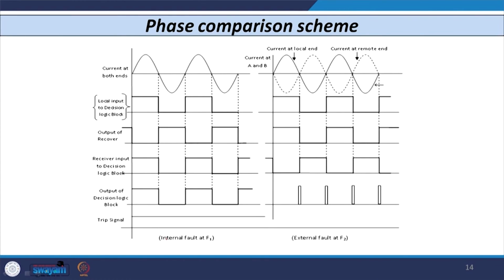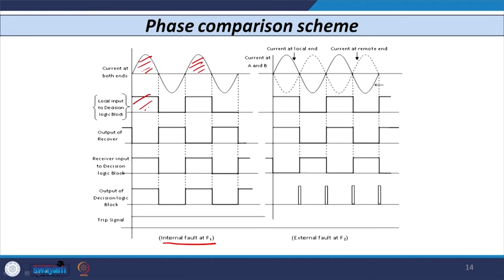Here I have shown several waveforms. The first one is for an internal fault. In case of an internal fault, you can see that both currents are in phase. So, the local input to the decision logic block is high for every positive half cycle.